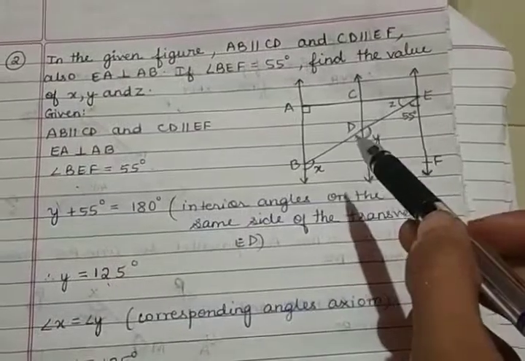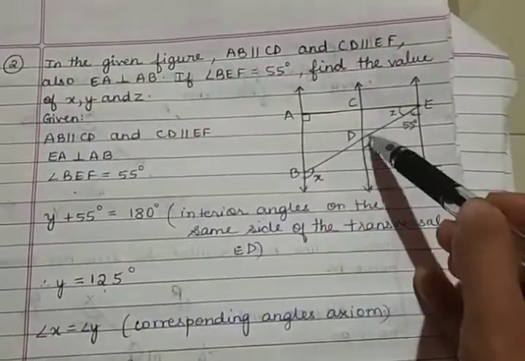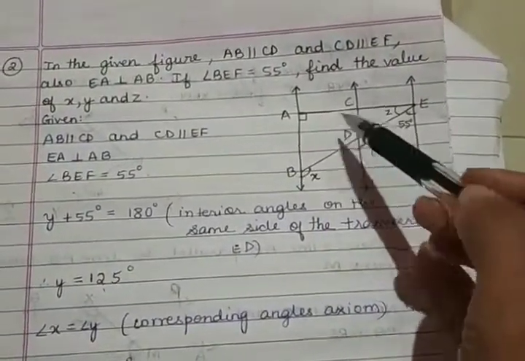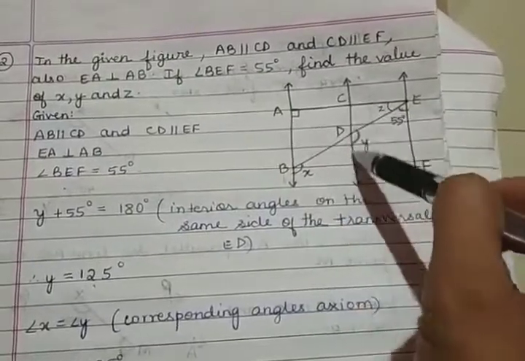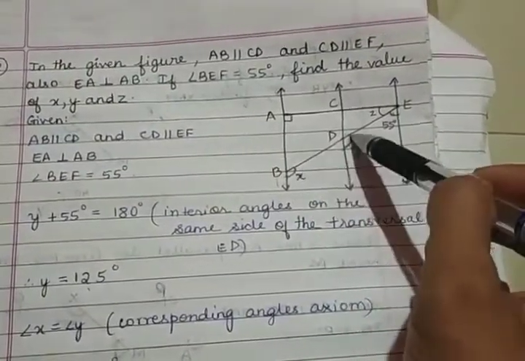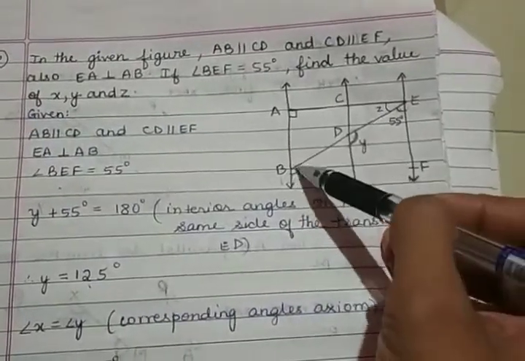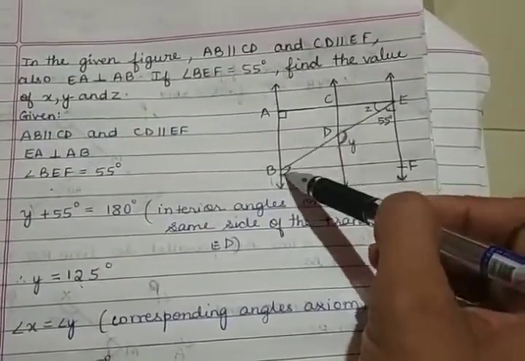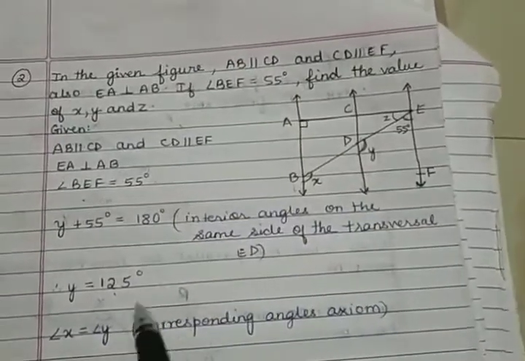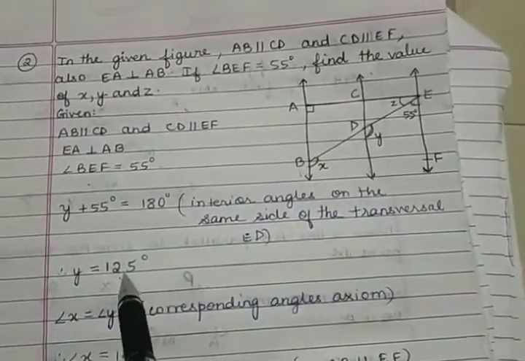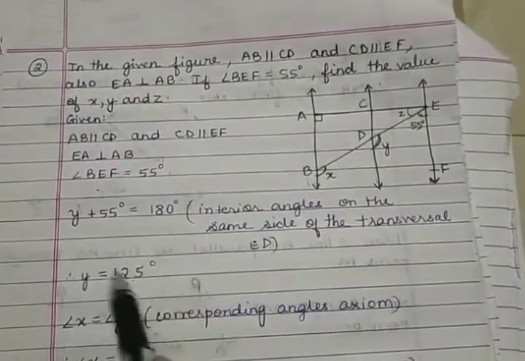Next, angle x will be equal to angle y. What is the reason? These two lines are parallel, so these are corresponding angles. By the corresponding angles axiom, this angle will be equal to this angle. So angle x will be equal to 125 degrees because we have already found the value of y.